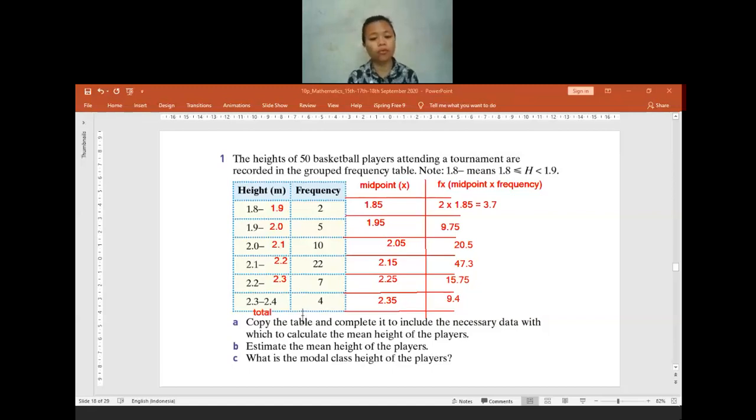Anyone knows what is the total frequency? You can take your calculator, or maybe if you have a phone with you, I think it's 50. Yes, okay, 50, thank you. Now for the total fx, it will be how many?